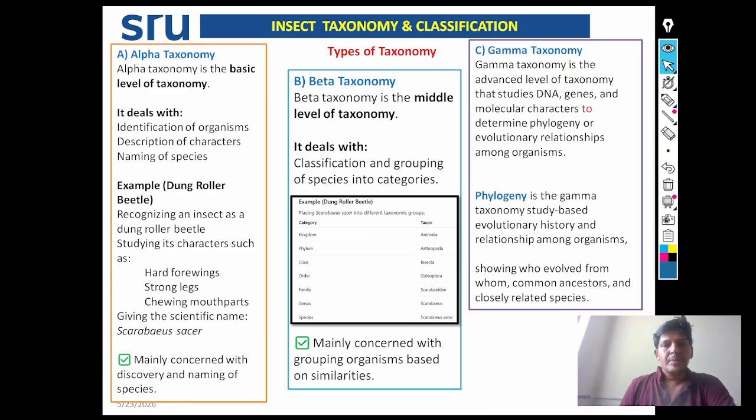See the types of taxonomy: alpha taxonomy, beta taxonomy, and gamma taxonomy.